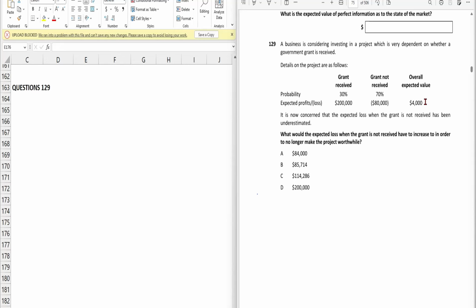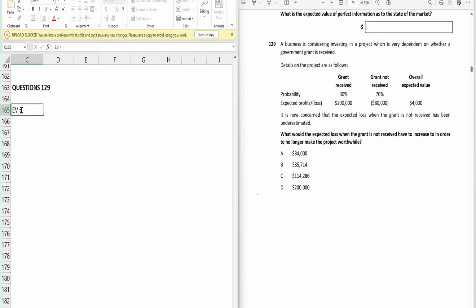But if the project is not providing any benefit, in that case the project is no longer worthwhile. So in order to make the project no longer worthwhile, its expected value should be 0 or negative, but here we will consider the expected value as 0.